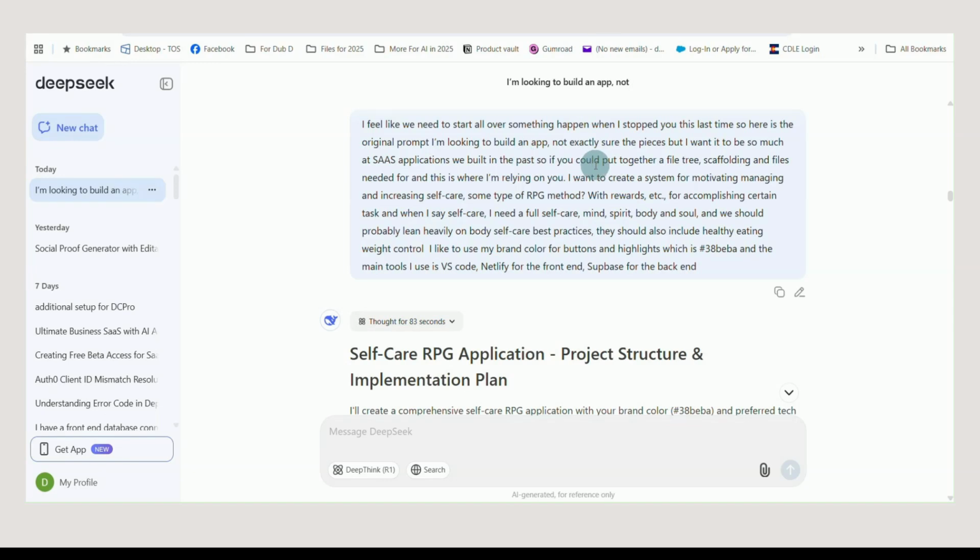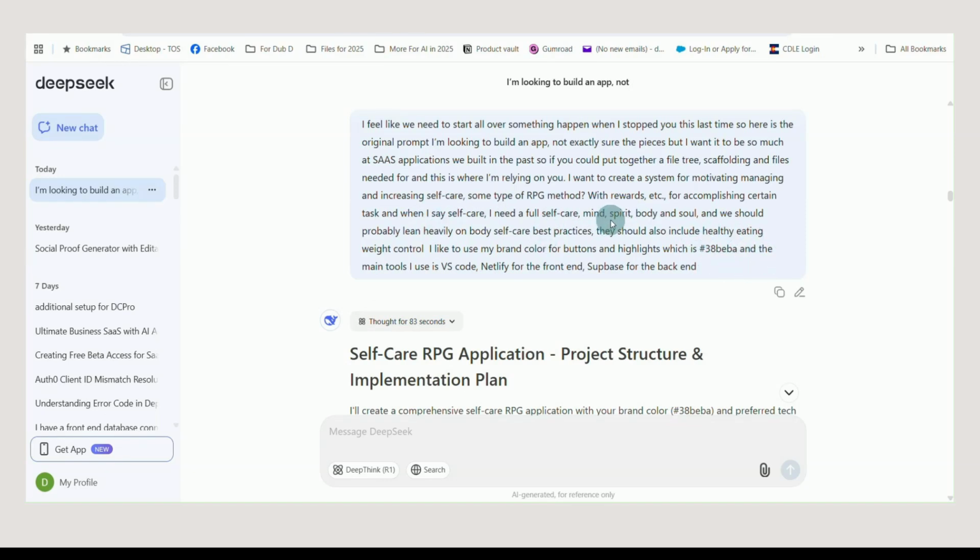Build a patch. We've worked together so you understand some of the things I like. I want to create a system for motivating, managing, and increasing self-care, some type of RPG method for motivation with rewards for accomplishing certain tasks. When I say self-care, I mean the full care: mind, spirit, body, and soul. We should lean heavily on self-care best practices, including healthy eating and weight control. I always like to put my brand colors in here, so if you tell it that, it's going to build it in.